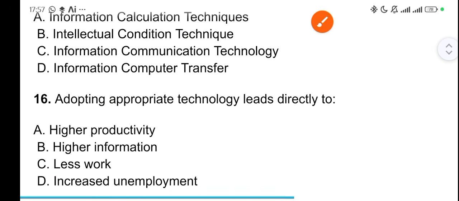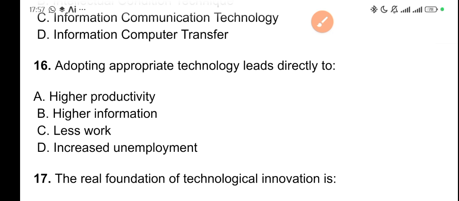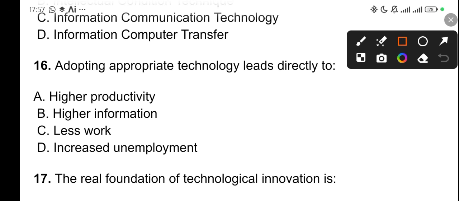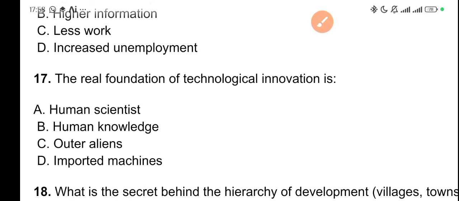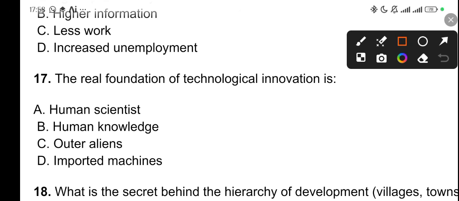16. Adopting appropriate technology leads directly to dash. It leads directly to higher productivity. When you adopt appropriate technology, it leads to higher productivity. The real foundation of technological innovation is dash. It is human knowledge. Of course, human beings were the ones that had this knowledge to do a lot of things as regards technology. They brought out this innovation. So the foundation was human knowledge.